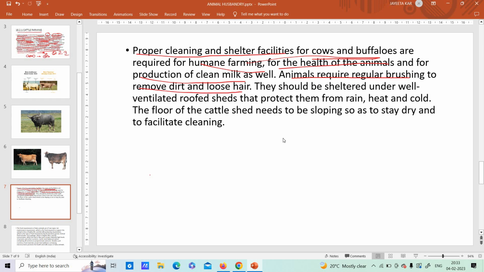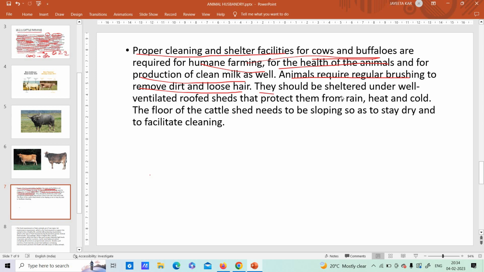All right. Animals require regular brushing to remove dirt and loose hair. So you have to keep on brushing. I have a dog, most of you might know that. So we regularly groom his fur so that he doesn't have any dirt or loose hair. Just like we comb our hair and scrub our body, similarly animals also need that. Who will do that? They can't do it by themselves. You have to do it.